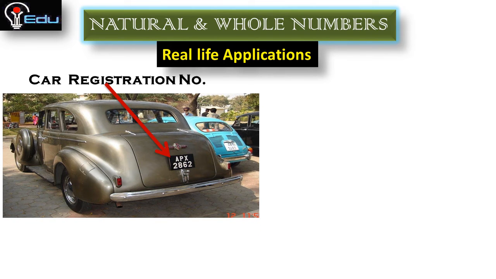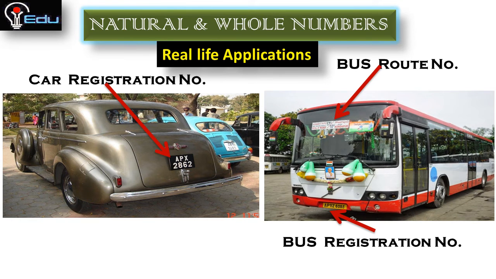So this is a car, and this car has an identification number, called the car registration number, represented as APX 2862. So 2862 is also a whole number. And next is bus. A bus has two identification numbers, one is the route number, another is the registration number. The route number shows 17 by 10K and the bus registration number shows AP11Z 6085. So these are the identification numbers for vehicles. So numbers are required for identifying things.